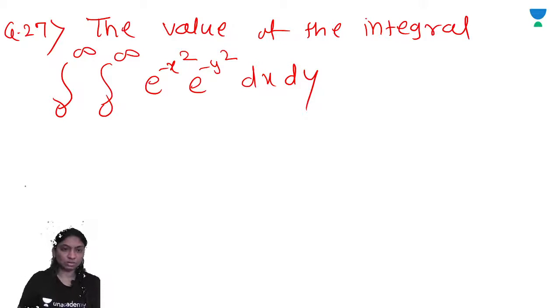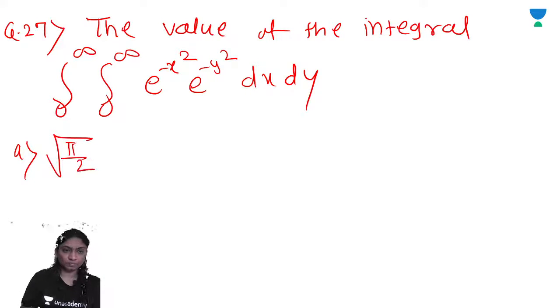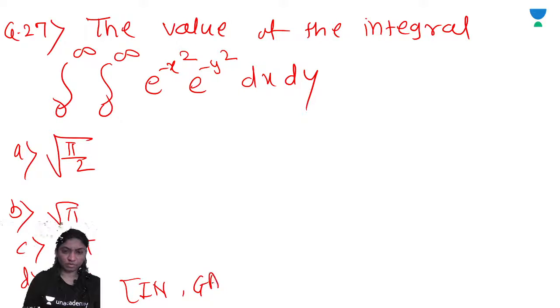The options are: A, root of pi by 2; B, root pi; C, pi; and D, pi by 4. The question was asked in GATE 2002 for 2 marks, right?